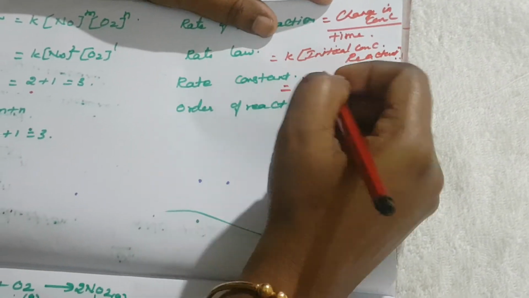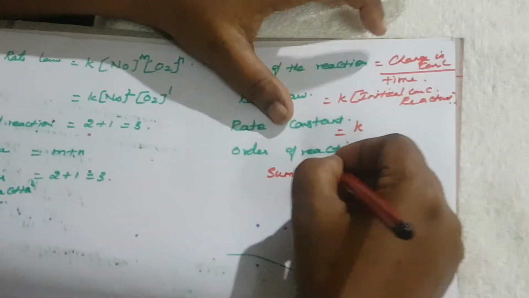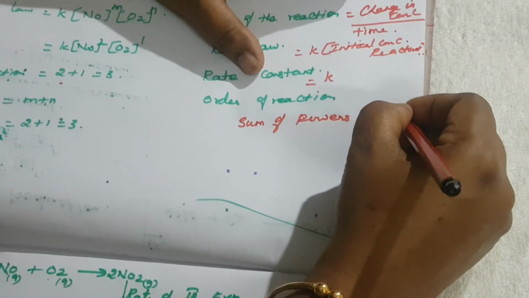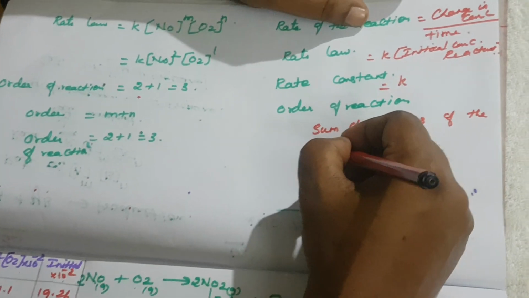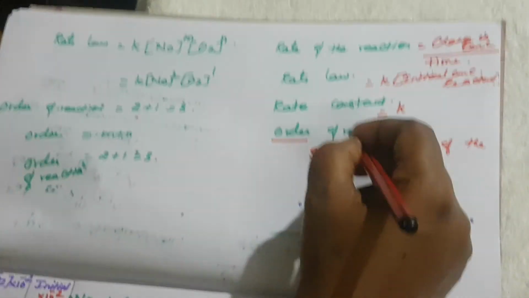What is meant by rate constant? K is equal to the rate constant. What is the order of the reaction? Sum of the powers of the rate law. So that is called the order of the reaction.